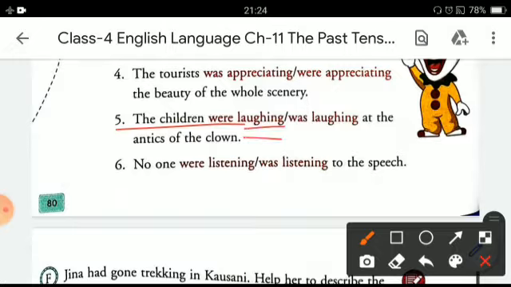Plural noun with plural helping verb. The children were laughing at the antics of the clown. Sixth and the last one is no one, which means a single person. Again, for a single person, we always use the single form of verb. No one was listening to the speech.